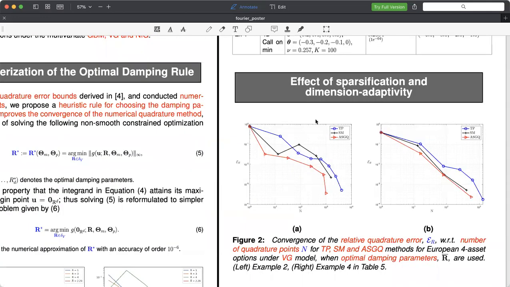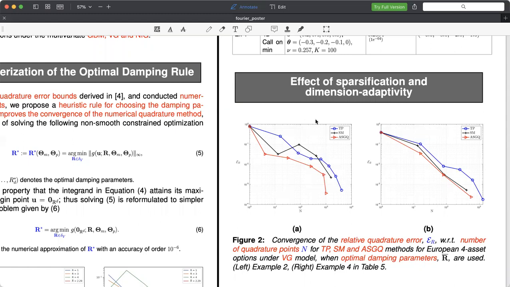Figure 2 illustrates the effect of sparsification and dimension adaptivity. We observe the convergence of the relative quadrature error with respect to the number of quadrature points for all tensor product, Smolyak sparse grids, and adaptive sparse grids quadrature for European 4-asset options under the variance gamma model when the optimal damping parameters, or R bar, are used. On the left, we illustrate example 2, and on the right, we illustrate example 4 from Table 5.